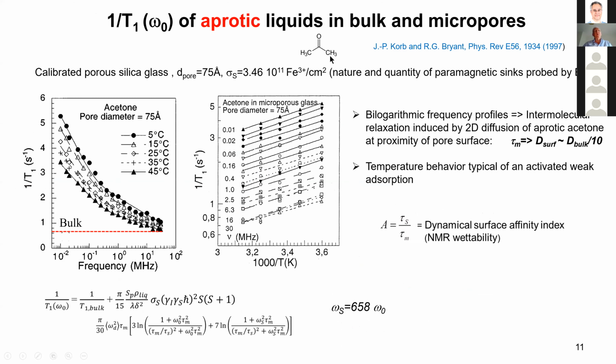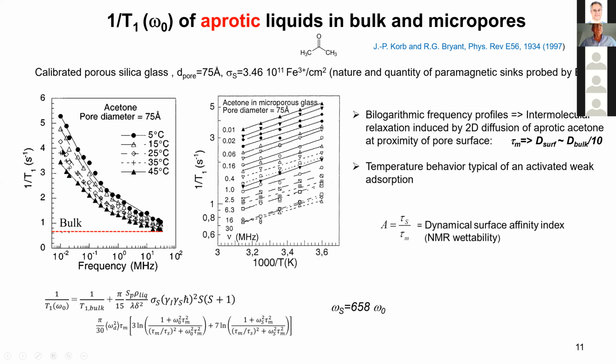So in that example, I consider successively aprotic liquids, for instance, acetone. Aprotic liquid does not mean non-polar, because acetone is highly polar, but cannot exchange. You have CH3 groups that cannot exchange their protons with a silanol group on the surface, for instance. So in bulk, we know that we have a plateau here.